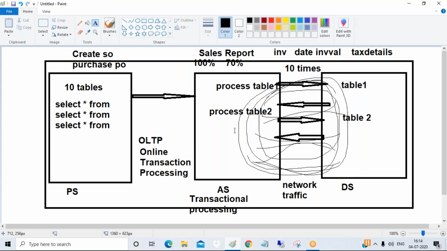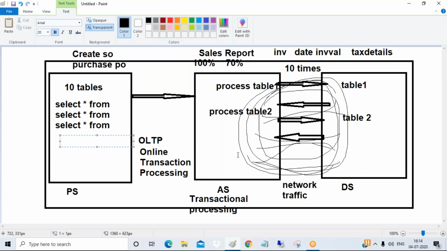And moreover, guys, these ERP systems will not support analytical analysis. Intelligence analysis. What is intelligence analysis? I'm saying these ERP systems will not perform any intelligence analysis. What do you mean by intelligence analysis?